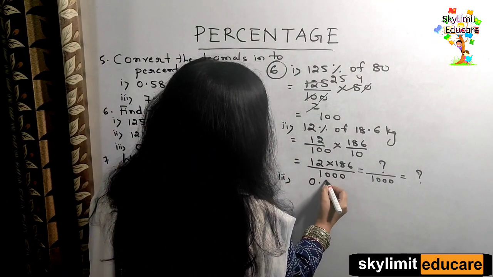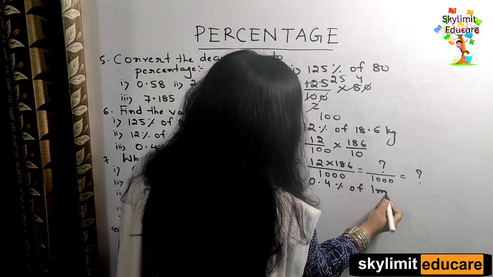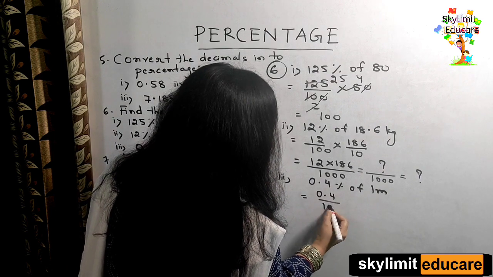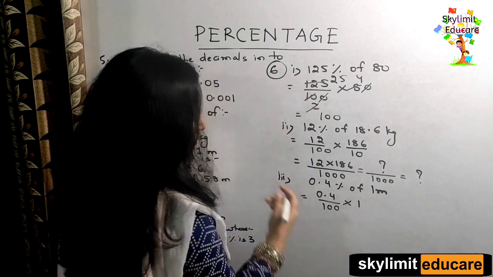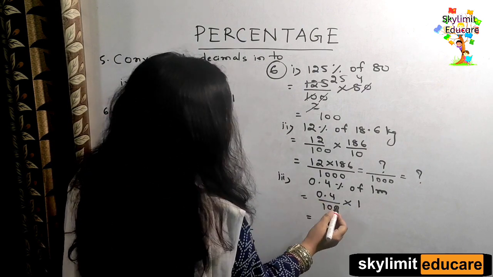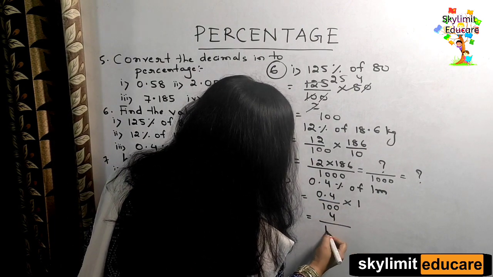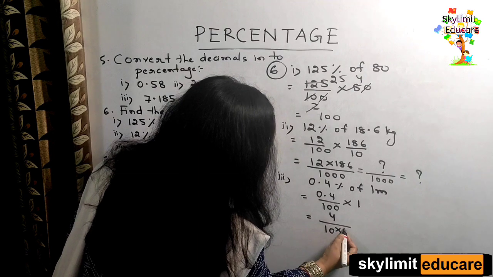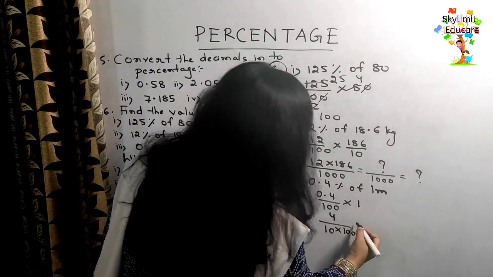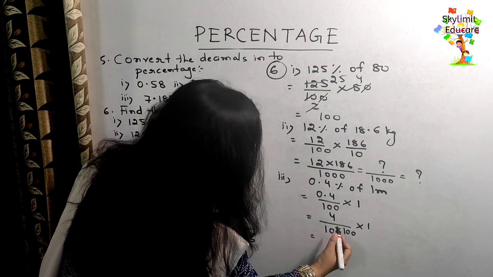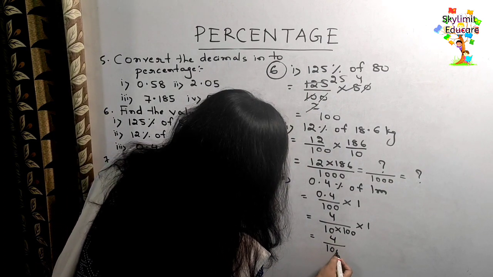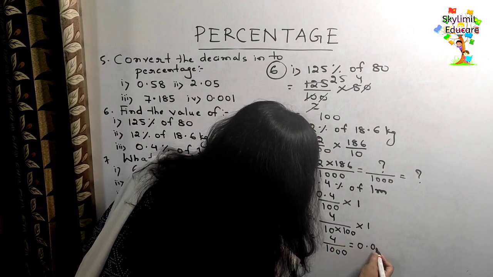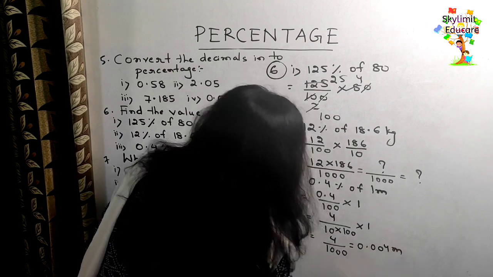0.4% of 1 meter. 0.4% of 1 meter. So 0.4% is what? It is same as 0.4 by 100. Of is multiply 1 meter. Okay, 1 meter, right? So 0.4 can be written as what? 4 by 10 or not? 4 by 10. I am converting it to fraction, and already what is there in the denominator? Already we have a 100 over here. Clear? Multiplied to 1. Okay, so how much did I get here? 4 by 1000 multiplied to 1. So it is same as 4 by 1000. So how much shall I get here? 0.004 meter.